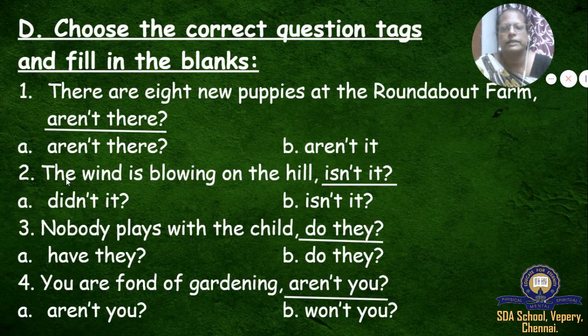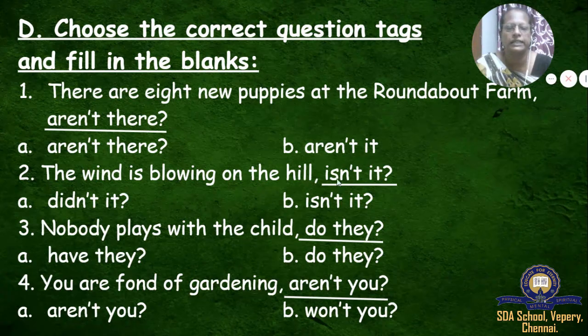Understood? The second one. The wind is blowing on the hill. See, 'is' is there. So what will come, 'didn't' or 'isn't it'? 'Is' is there, so 'didn't' won't come. So what you have to write is 'isn't it'. I-S-N apostrophe T should be there. While writing, it should be clear. Don't write in big letters. The wind is blowing on the hill, isn't it? Question mark. Understood, children?